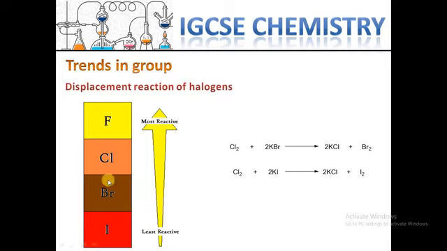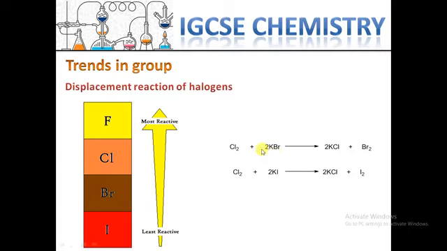So these two examples of the reaction depend on the reactivity. In this case, the second one, for example, potassium iodide, chlorine again is more reactive than the iodine, so the chlorine can replace the iodine.